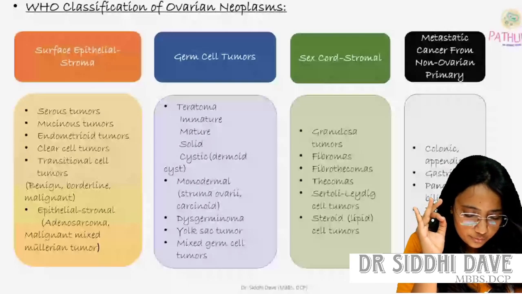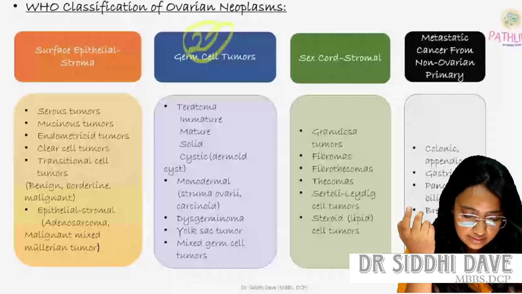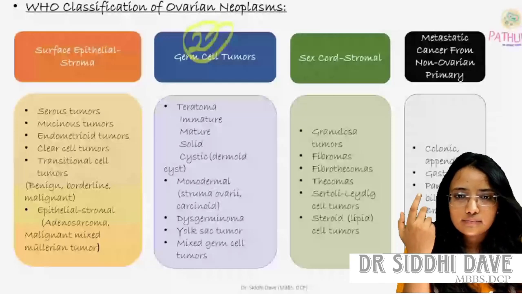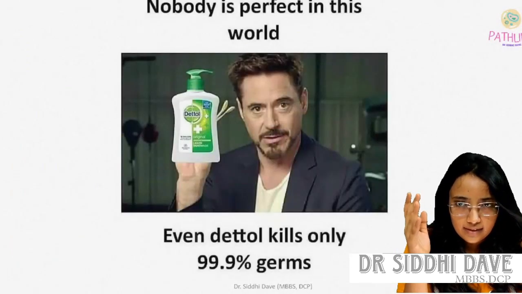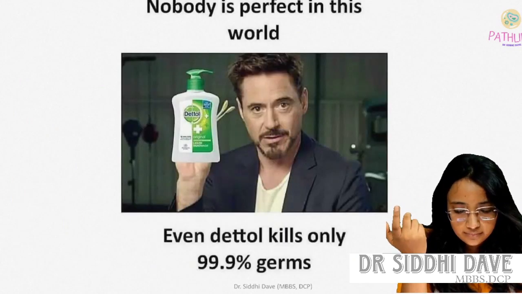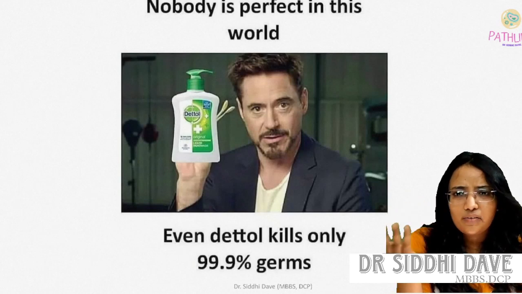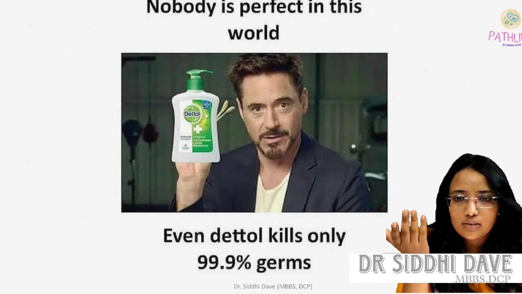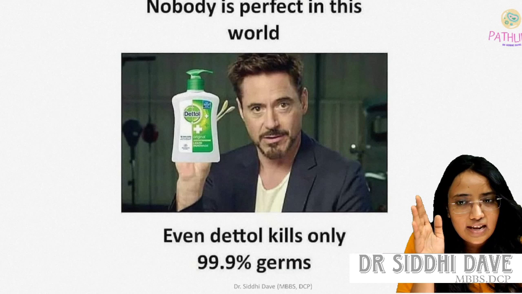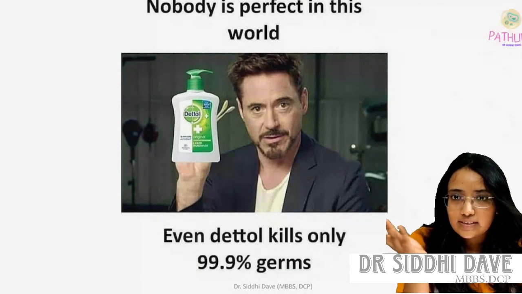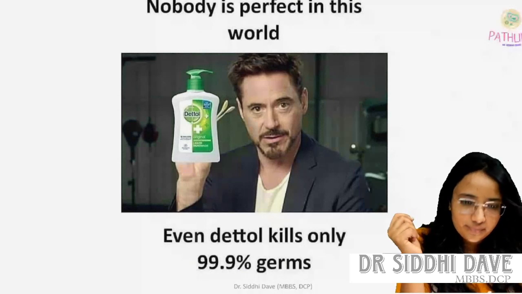In germ cell tumors, most commonly, this will come at UG level also. We are discussing the germ cell. Nobody is perfect in the world; even Dettol kills only 99% of the germs. So here we are discussing germ cell tumors.